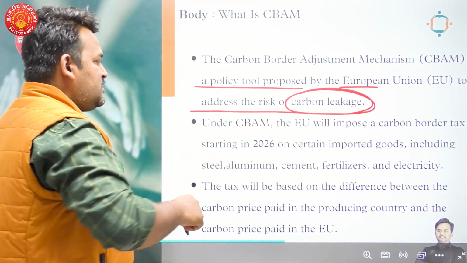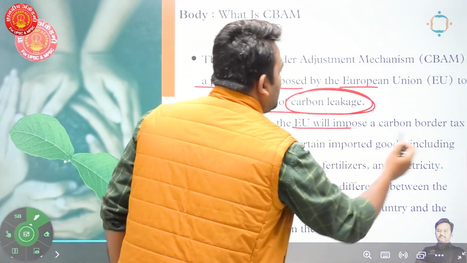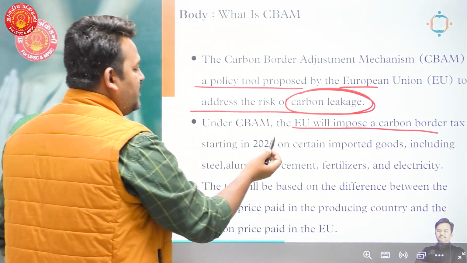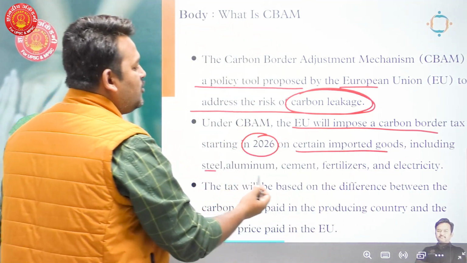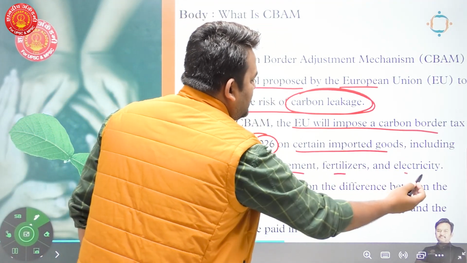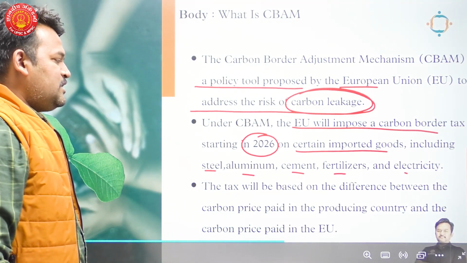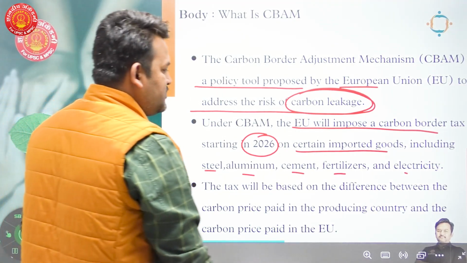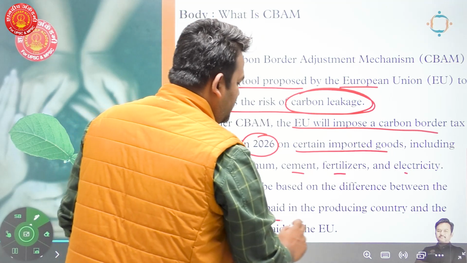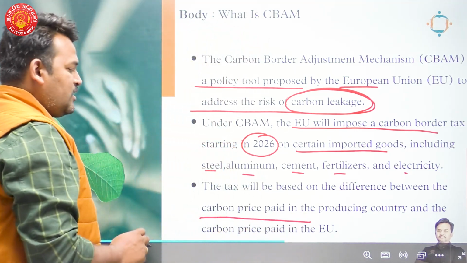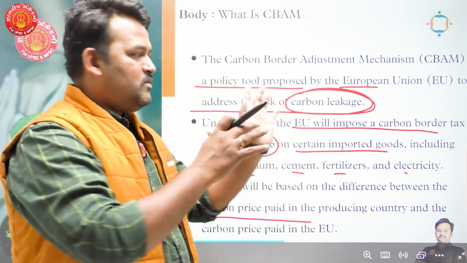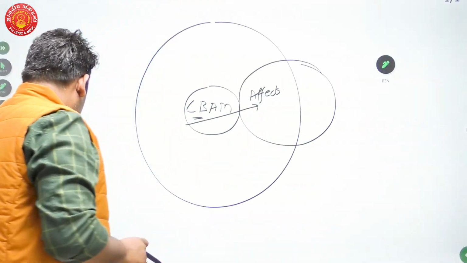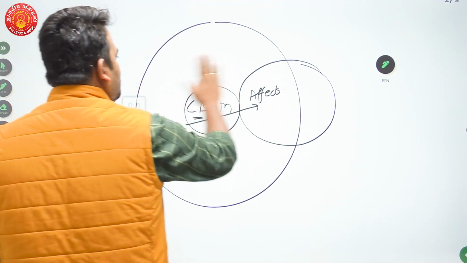Under CBAM, EU will impose a carbon border tax starting in 2026 on certain imported goods, including steel, aluminium, cement, fertilizer, and electricity. The tax will be based on the difference between the carbon prices paid in the producing country and the carbon prices paid in European Union.